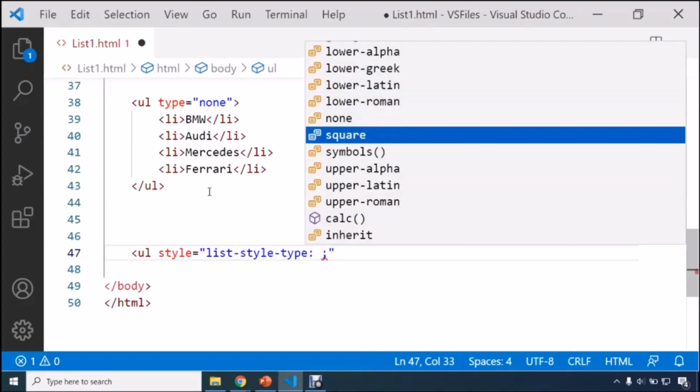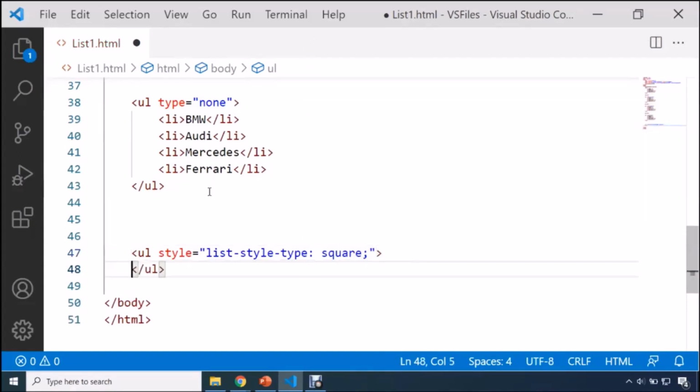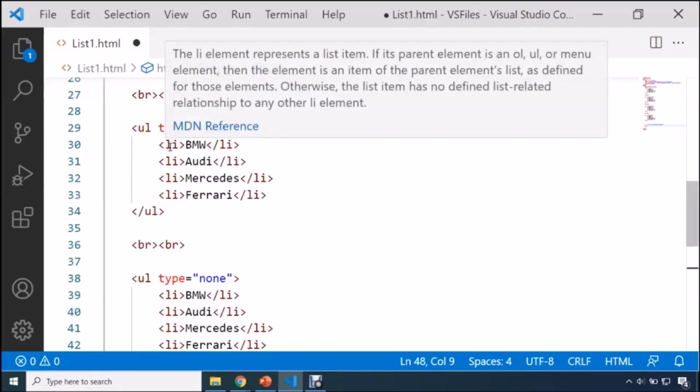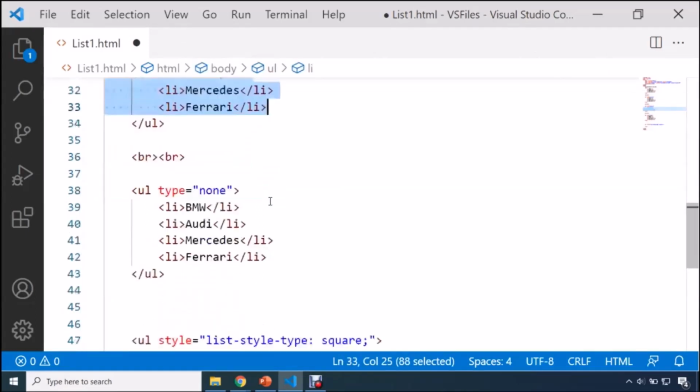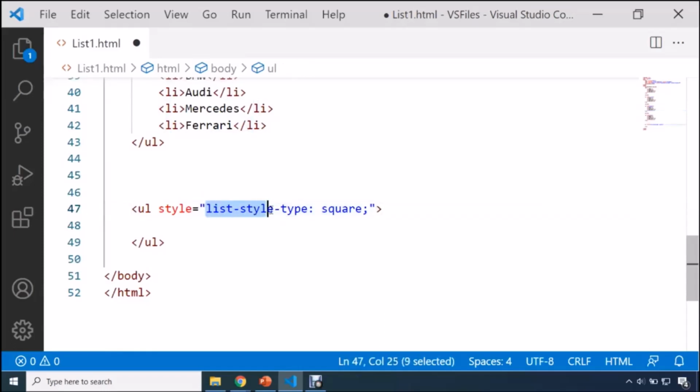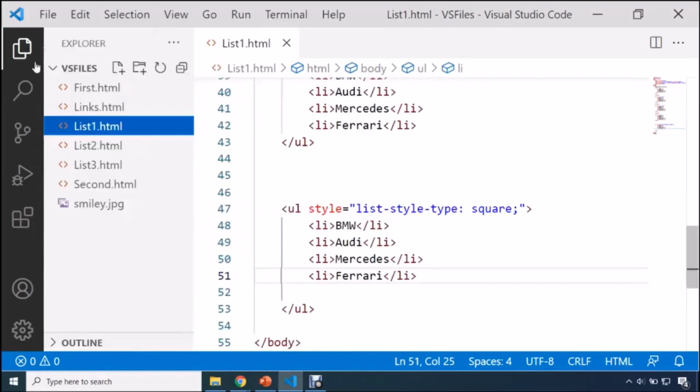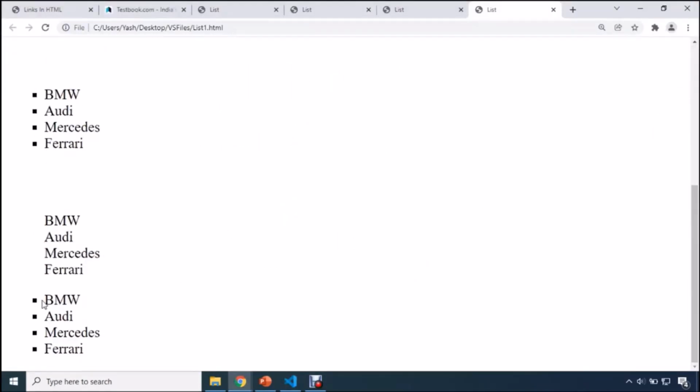Okay, and what kind of value you want to specify to your list. So you can see that we have lots of values. Okay, so guys, here I'm going to use, let's say, square. Okay, so this is the valid approach which you need to use in HTML5. So don't use this type attribute because this type attribute is obsolete. Instead of this, you can use a CSS property, and the name of that CSS property is list-style-type. And this square is a value. Now what will happen if I paste these elements? Let me click on save. I'll show you the output in browser.